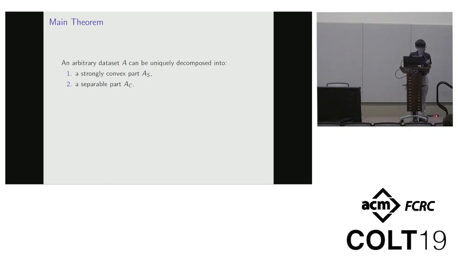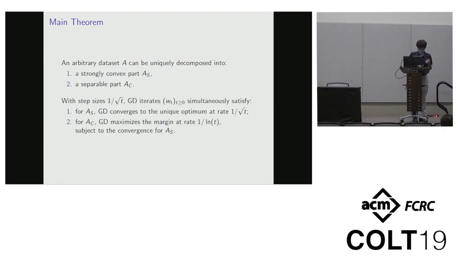Here is our main theorem. We prove that for an arbitrary dataset A, it can be uniquely decomposed into first, a strongly convex part A_S, meaning that the empirical risk for this part is strongly convex, and second, a separable part A_C. And moreover, if we run gradient descent with step sizes 1/√T on the whole dataset A, then the gradient descent iterates can simultaneously satisfy the following two conditions.